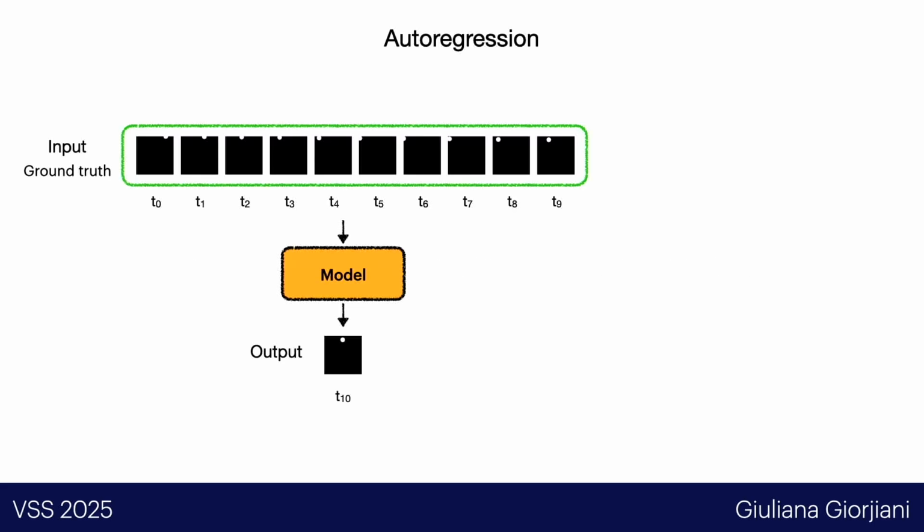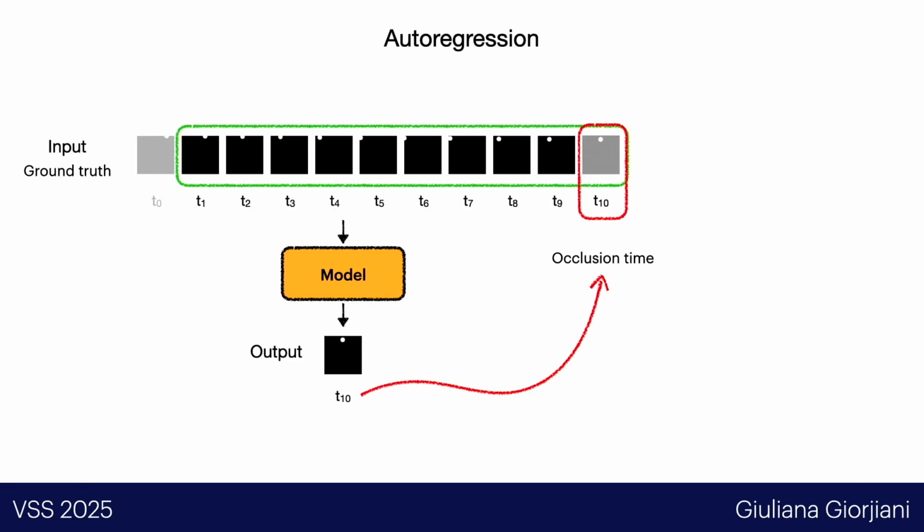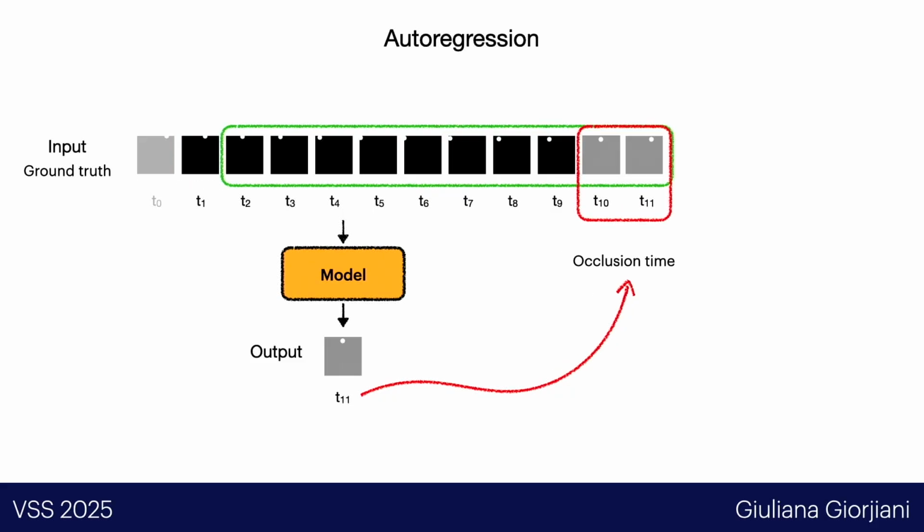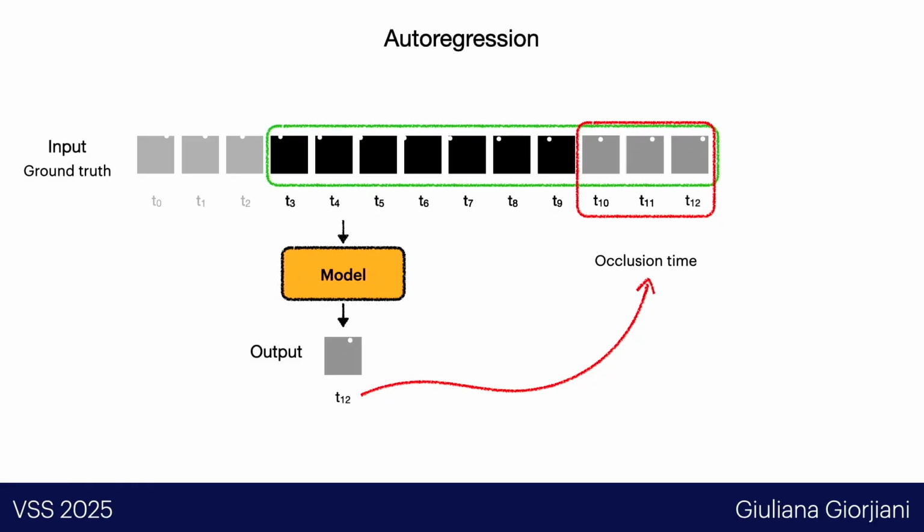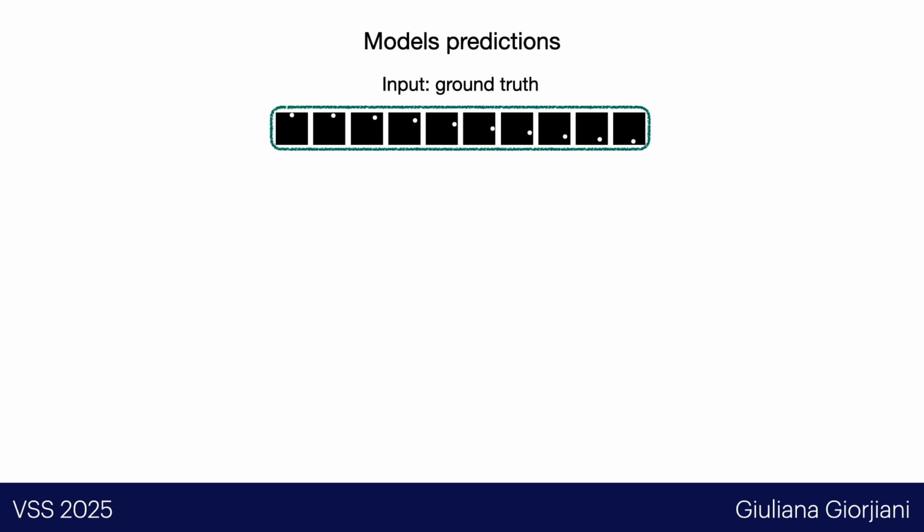How can we do that? We are using autoregression here. We give the model the 10 ground truth input frames. The model predicts the next frame. Then we concatenate this prediction into the input, and we feed it again to the model. So the model starts predicting on top of its own predictions. This way, we can estimate how the model internally accumulates noise over time.